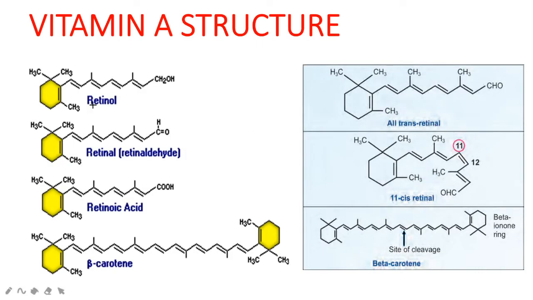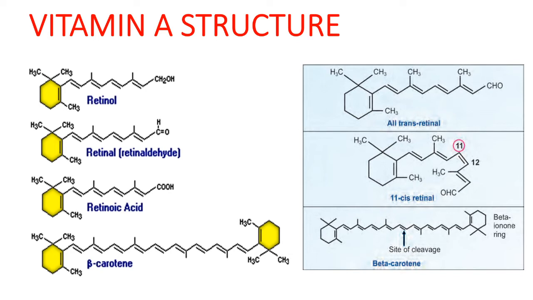This is the structure of vitamin A. Retinol has an alcohol group, CH2OH. Retinal has an aldehyde group in its structure, CHO. Retinoic acid has COOH. And beta carotene is the provitamin form of vitamin A.